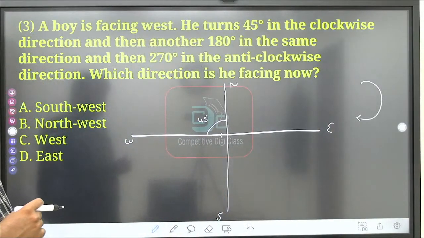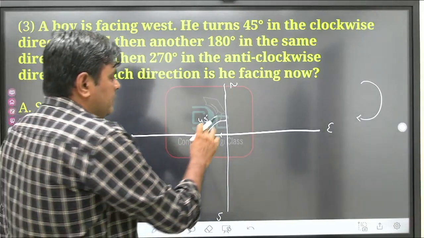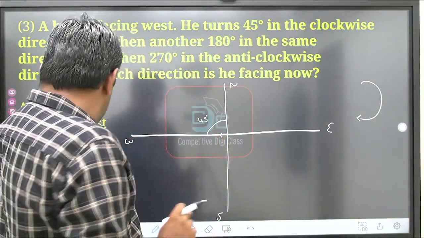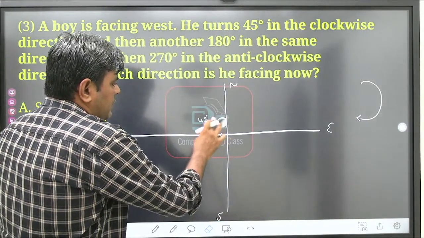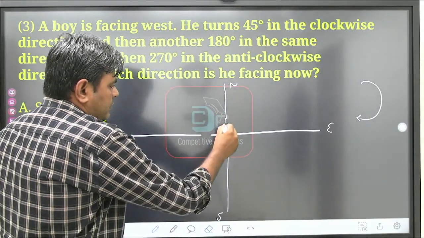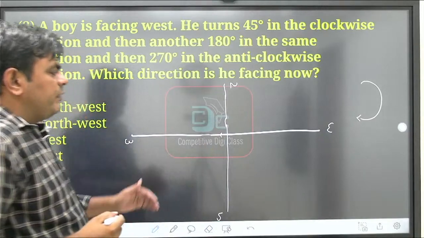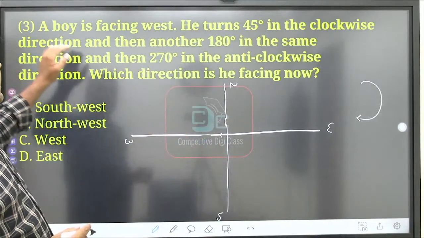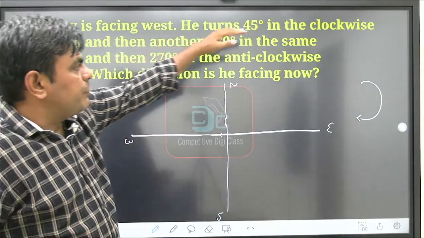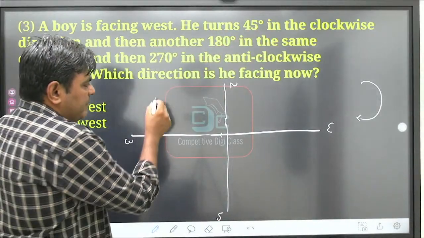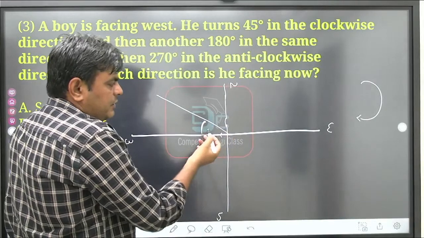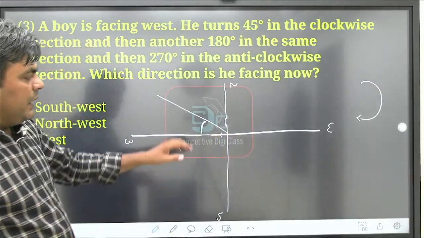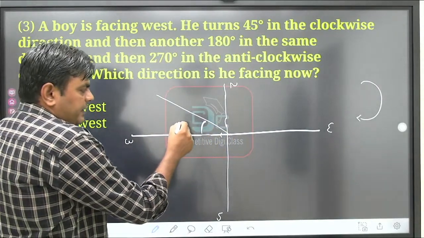Clear? Okay, sorry. Actually, we considered 90 degrees. They gave that a boy is facing west and he turned 45 degrees in the clockwise direction. 45 degrees means only this angle, but we had considered 90 degrees. So I was wrong, I am sorry. It turns only 45 degrees.